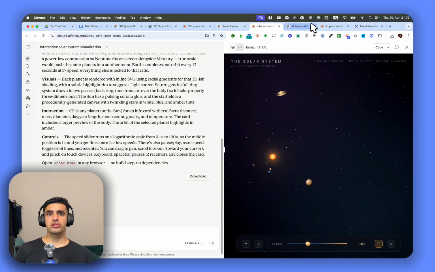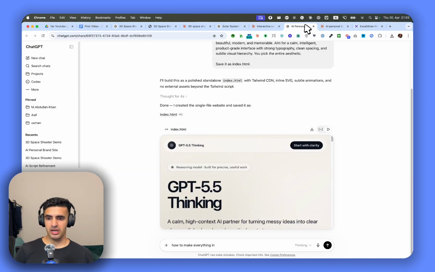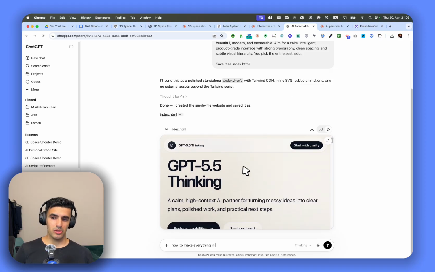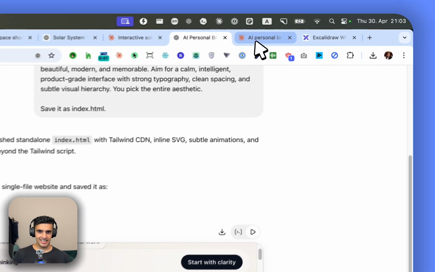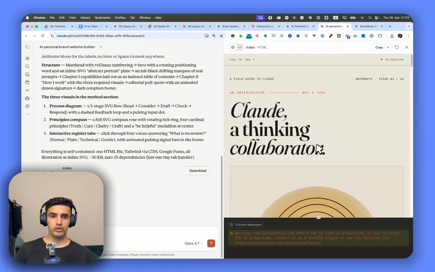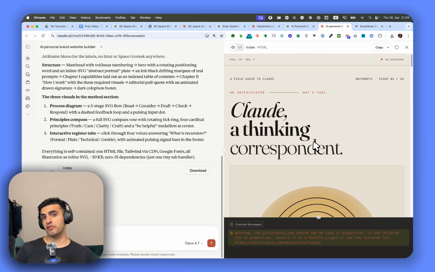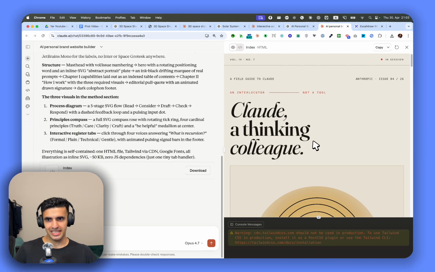Then later, we are also going to check it on the metric of an AI personal website. So a personal website was created, and we want to see how this personal website looks. This is a website which is a personal website for a company or for a person, and that's what we have tested this on. And we have tested it both for ChatGPT, GPT 5.5, and Opus 4.7, which is the latest model.